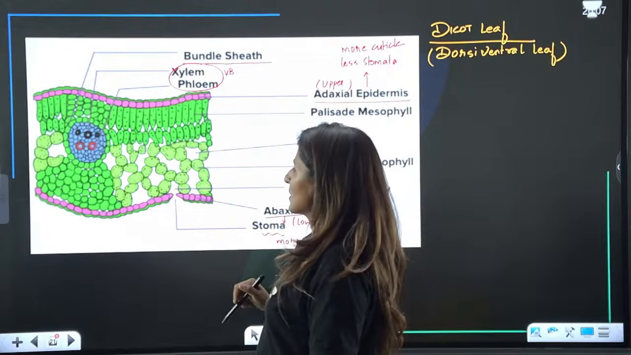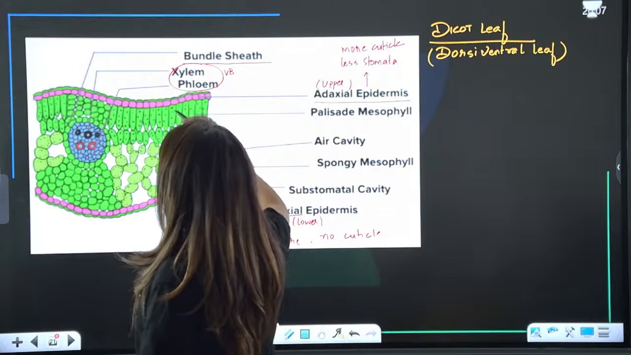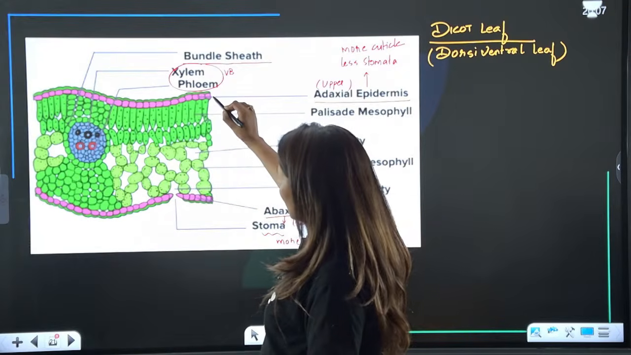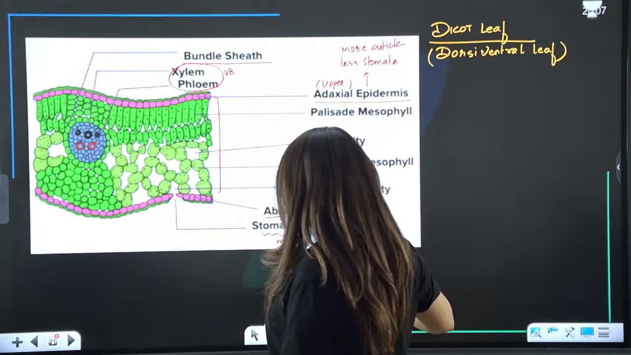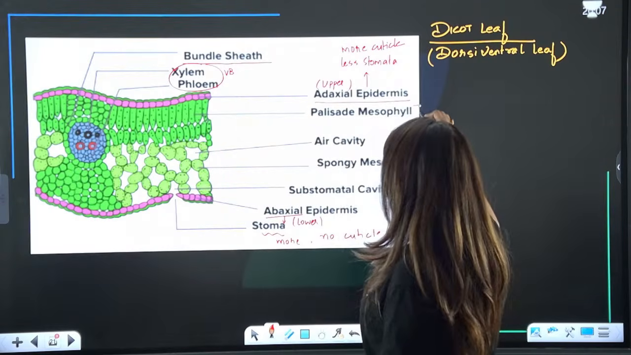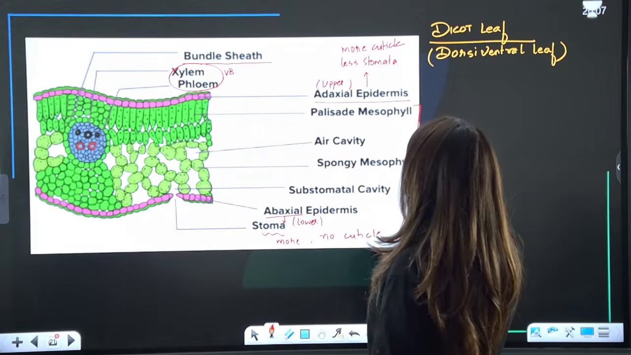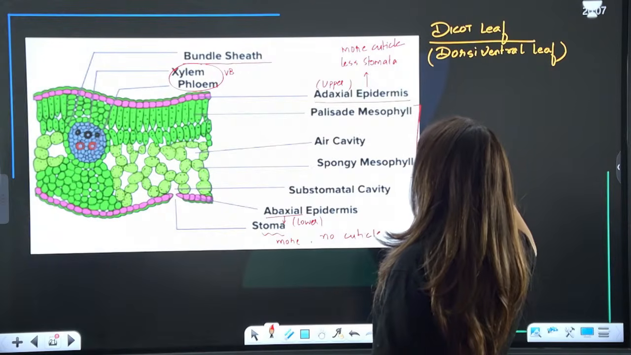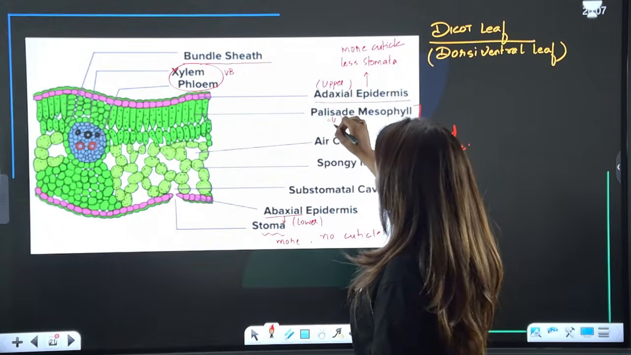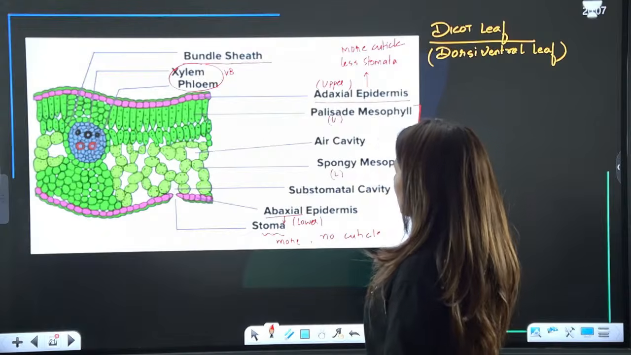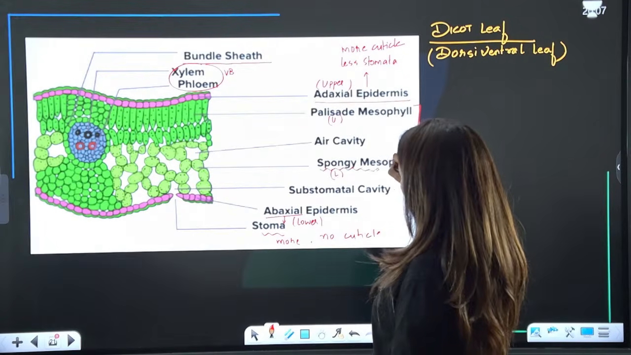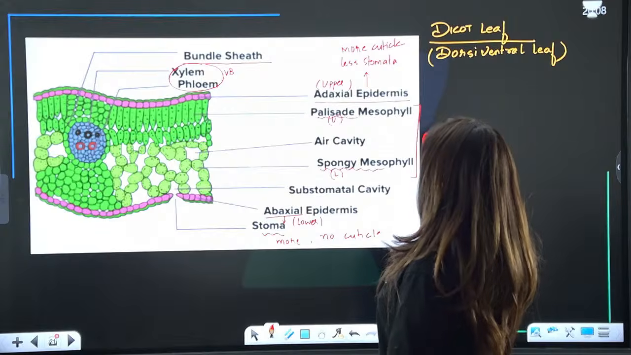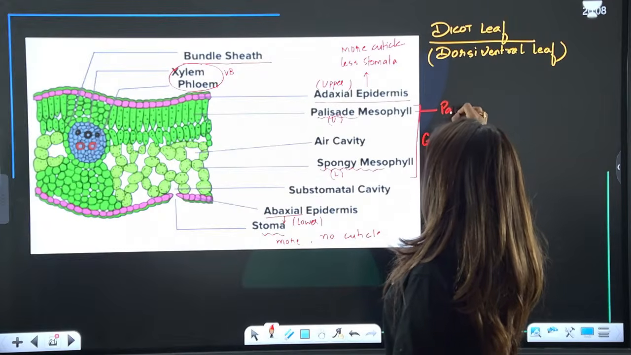Yes. Now listen. Now in between the vascular tissue and the epidermal tissue, the entire rest of the layers, this whole layer is known as the ground tissue. This represents the ground tissue, and it is differentiated into upper mesophyll layer and lower mesophyll layer. Lower is made up of spongy mesophyll and the upper is the palisade mesophyll. Basically, they are both parenchyma cells.